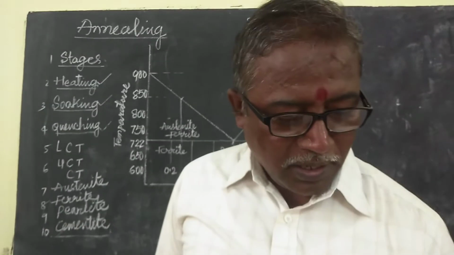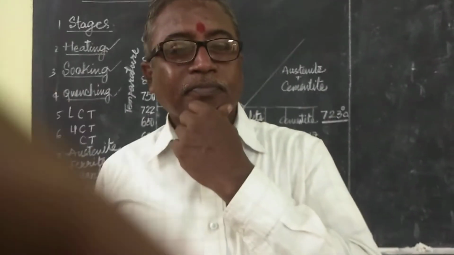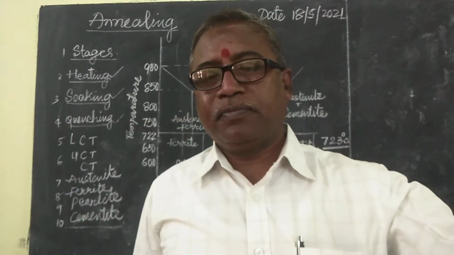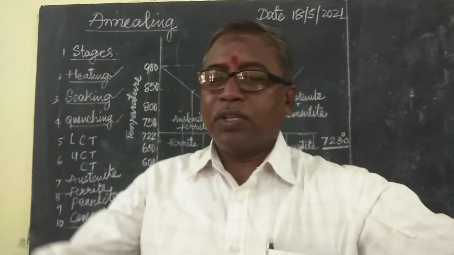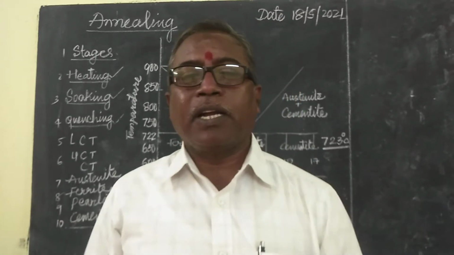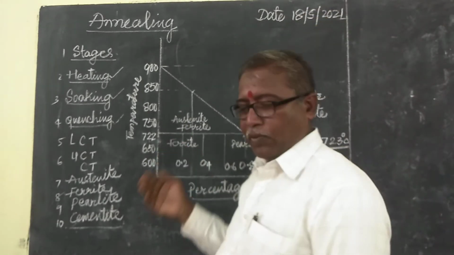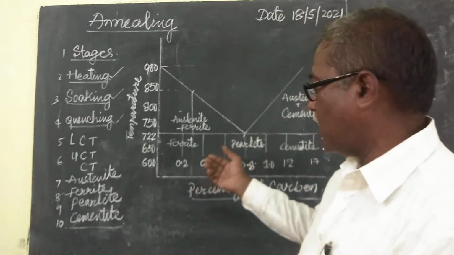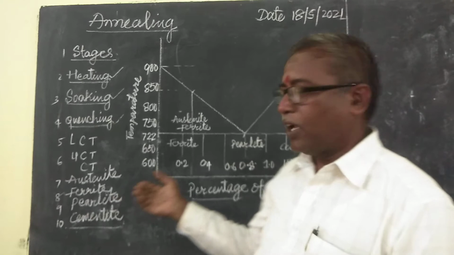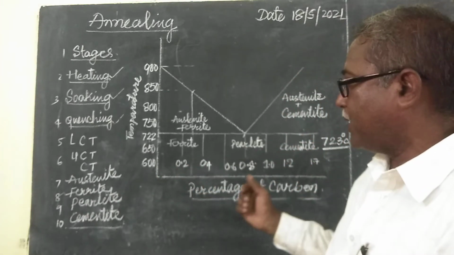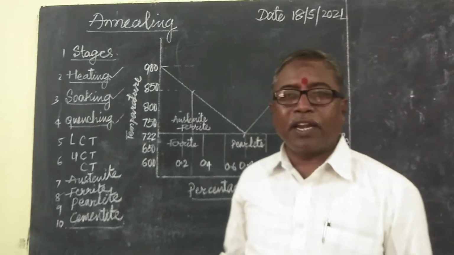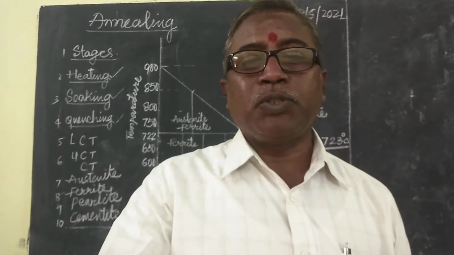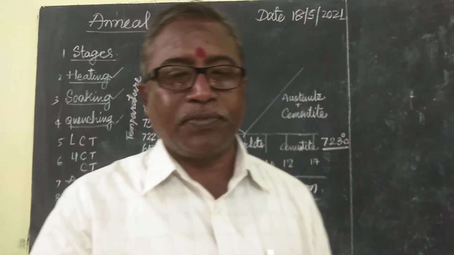So annealing will be done when the metal is hard. If the metal is hard, it depends upon the carbon percentage. We discussed yesterday what the hypoeutectoid steels, hypereutectoid steels and eutectoid steels are. Depending on that, the material should be heated in case of annealing.